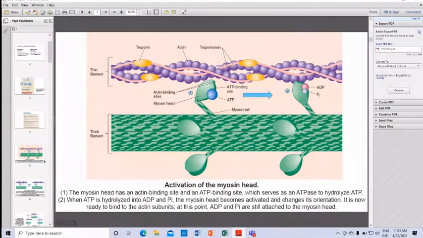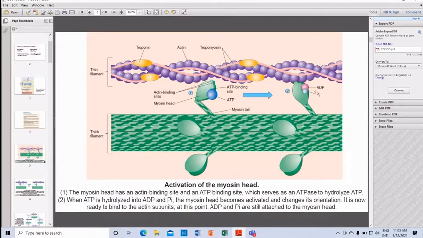You can see it is binding to the actin subunits. These are the actin subunits, the purple ones. At this point, ADP and phosphate are still attached to the myosin head.